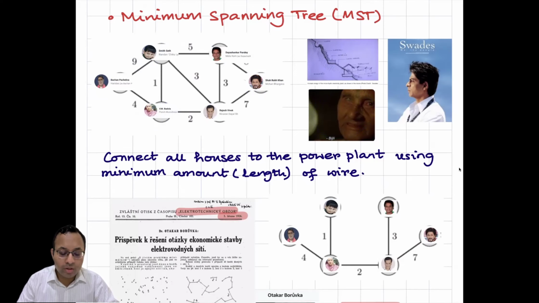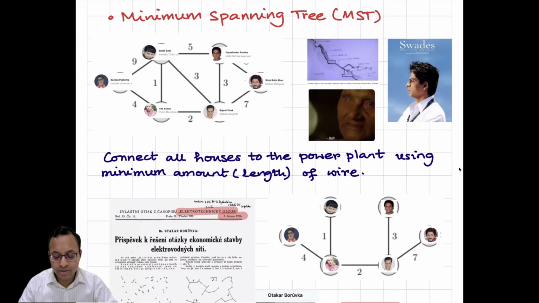And the edge cost between 2 houses shows the amount of cost that you require to connect 2 houses by electricity wire, maybe the length of the wire. So his goal is to connect all houses to the power plant using the minimum amount of wire or minimum cost wire, where the cost is the edge cost.